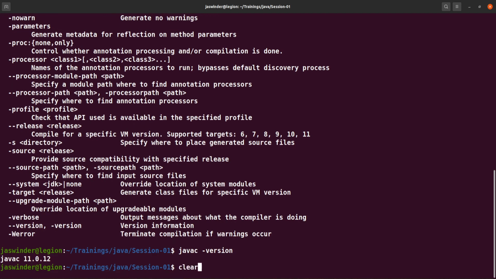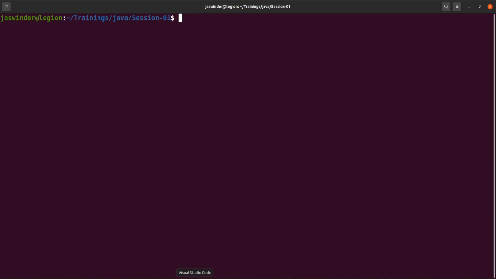Okay, let's clear the screen. Now, where should I write the program? Let's assume that Java is downloaded. I have shared the steps and you can install it. For all the members who have already installed Java, good. You have checked which version of Java you are running. And now where should we write our code?